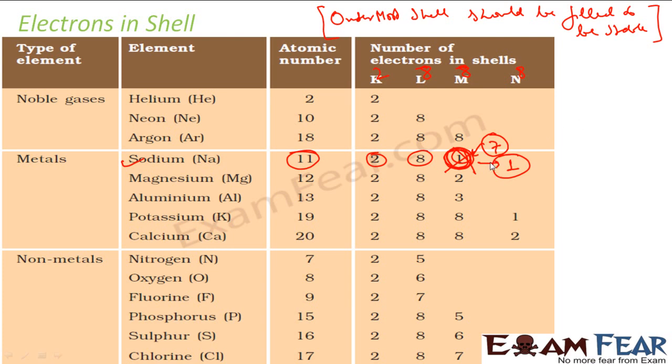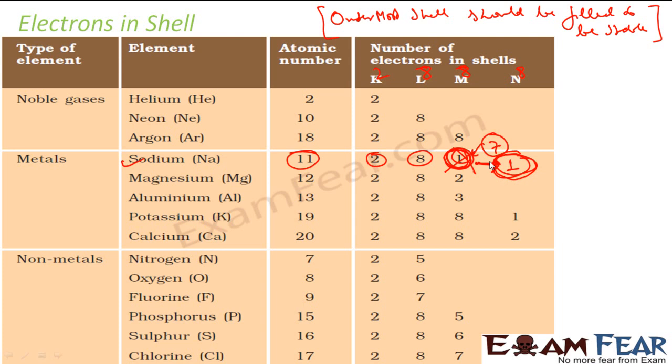But sodium knows that if he can just lose the 1 extra electron which he has, because the one extra electron is causing him discomfort, is not making him stable, he's not getting sleep. Maybe sodium is not getting sleep because of the 1 extra electron. He has to either gain 7 extra electrons to get complete stability in life, or lose 1 extra electron to get stability in life. So it will prefer, okay, let me lose the extra electron, and then you will see sodium has the tendency of